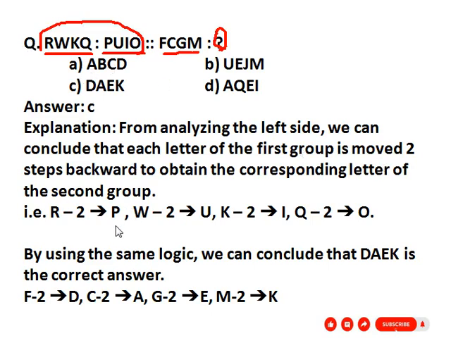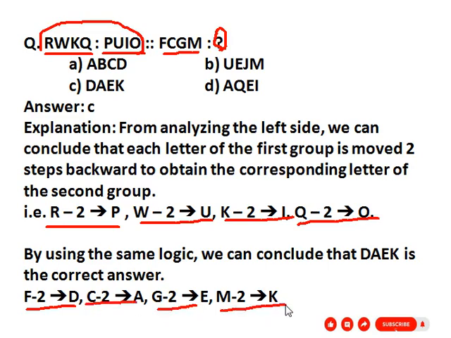See here, R minus 2 is P, W minus 2 is U, K minus 2 is I, Q minus 2 is O. With the same logic, F minus 2 is D, C minus 2 is A, G minus 2 is E, M minus 2 is K. So DAEK is the correct answer. Here given option C, DAEK.